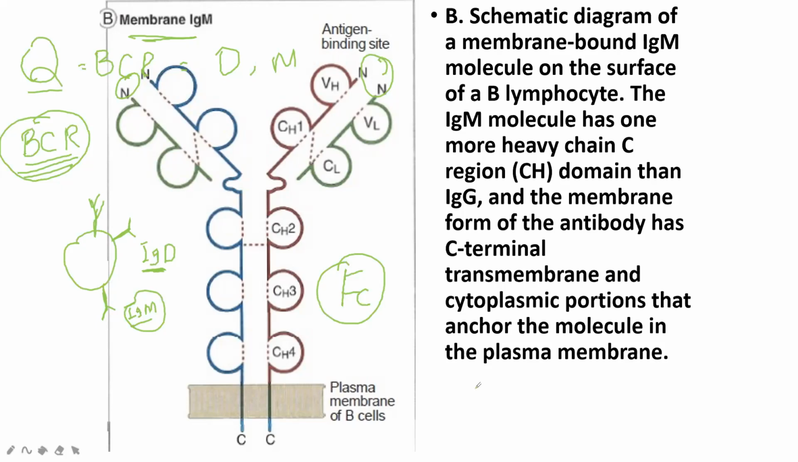In the same manner, if the cell is a mast cell, which antibody attaches to the mast cell? It is IgE. The constant part of IgE attaches with the membrane of the mast cell and stimulates the mast cell. Clear? So now we are done with the Fc part.